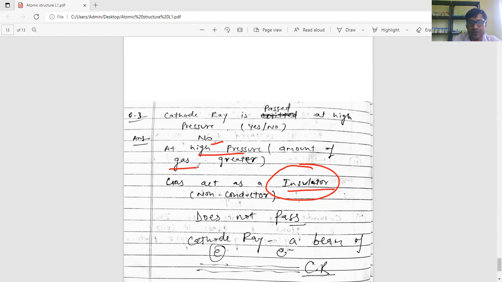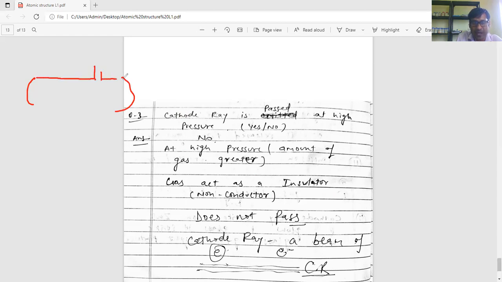So this is your lecture number one. A short summary is: he took a discharge tube like this one. Second, he connected a vacuum pump.